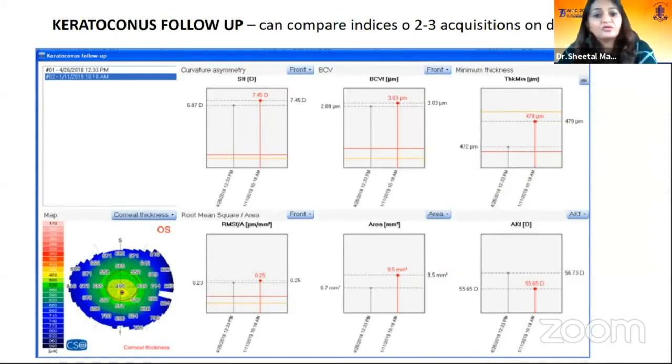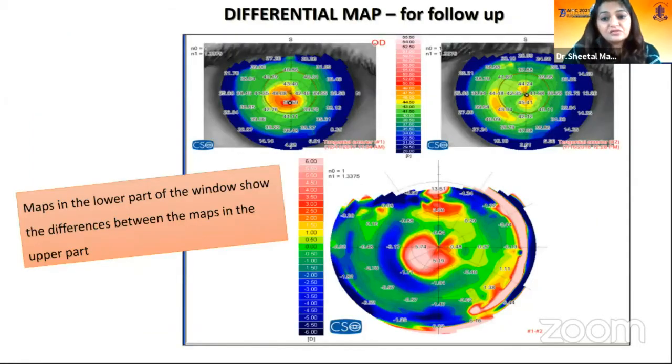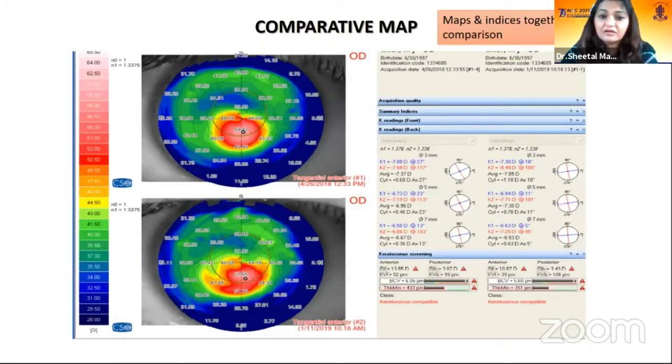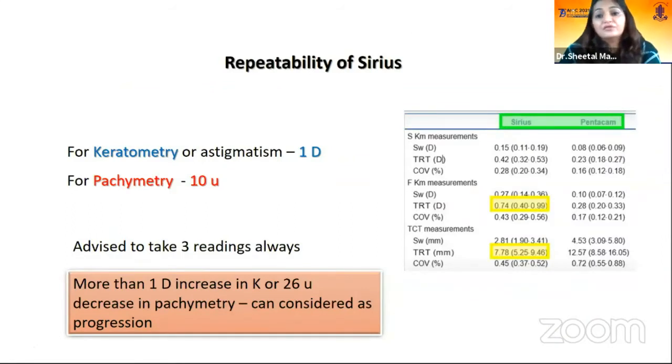Now for follow-up, there are different maps like the keratoconus follow-up map, where for 2 to 3 acquisitions, you can actually study and compare the different indices. Then there is a differential map, which gives you the lower image, the difference between the two maps at different dates. And there is a comparative map, where you can compare the curvature, the pachymetry and the indices together of 2 different dates. When we know all these maps, the most important thing is the repeatability of any map. For the Sirius, for keratometry, it's 1 diopter, and for pachymetry, it's 10 microns.